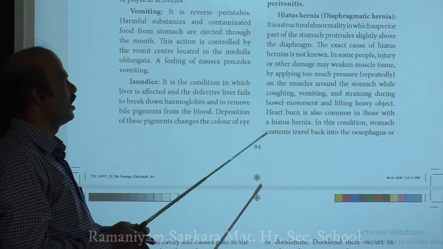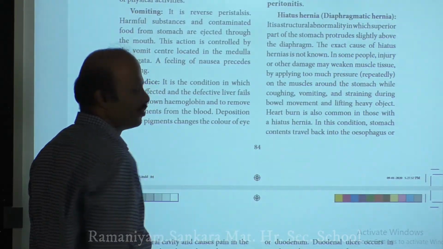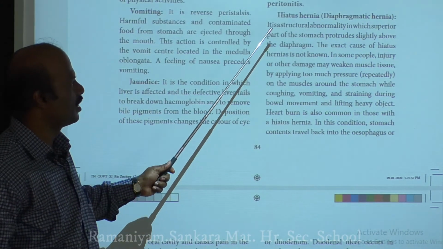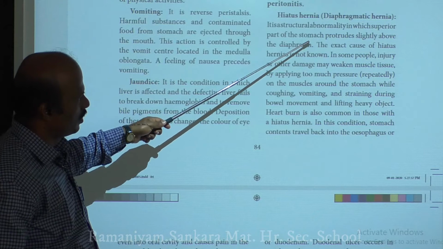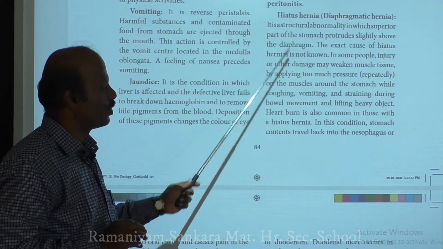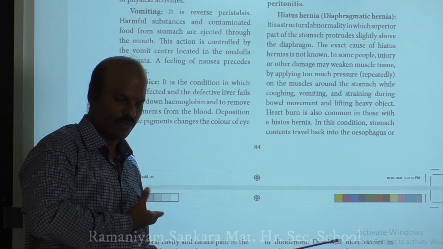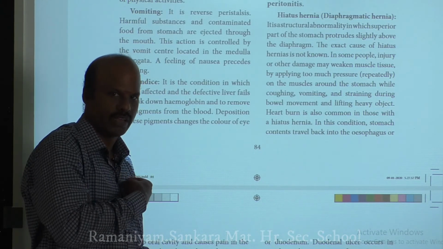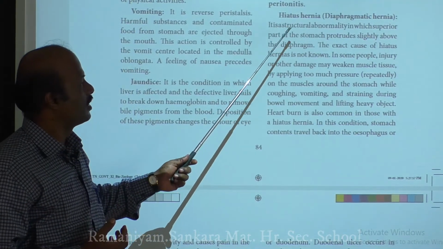Another important disease is called hiatus hernia. It is otherwise called a diaphragmatic hernia. What is meant by hiatus hernia or diaphragmatic hernia? Normally your stomach does not protrude. The superior content of your stomach protrudes slightly above the diaphragm. You have a diaphragm lying next to the lungs, and next to the diaphragm on the left side you have the stomach, and the superior part of your stomach slightly protrudes into the diaphragm. We call this condition hiatus hernia.